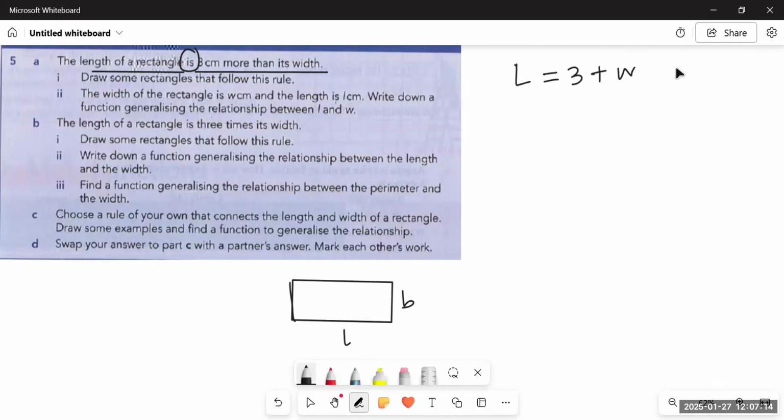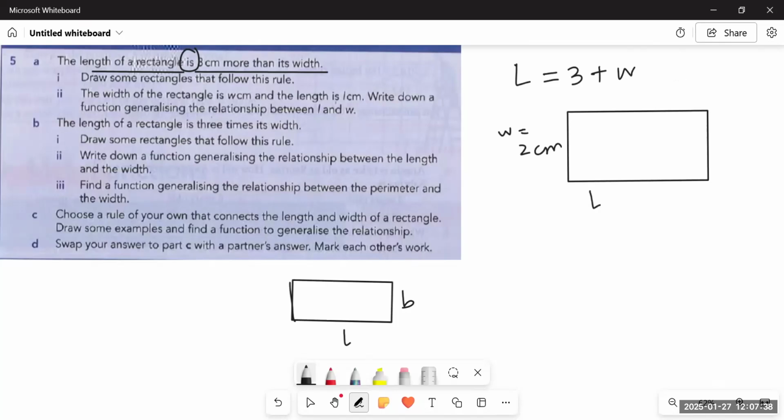Now, they're saying draw some rectangles that follow this rule. So how can we draw it? Let me draw one rectangle for you. Let's suppose the width is equal to 2 centimeters.